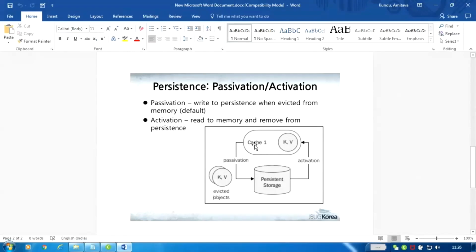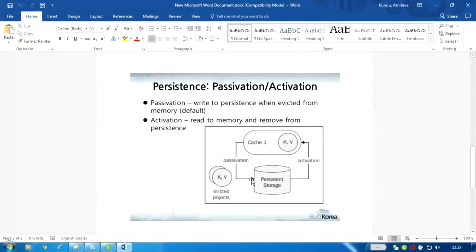Similarly, when you move from one link to another link, that object state is automatically activated and provides service to the client. This is called activation. So what is the advantage of passivation and activation? It works automatically based on the algorithm.